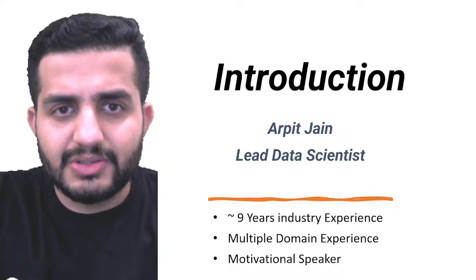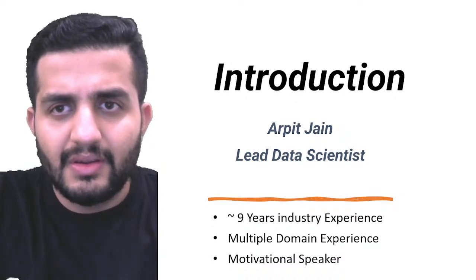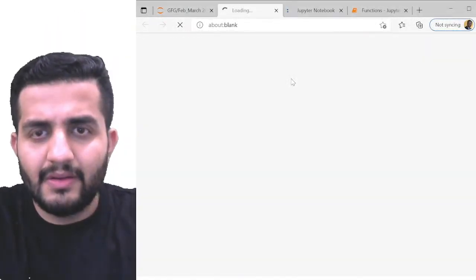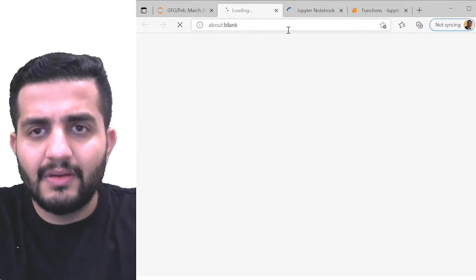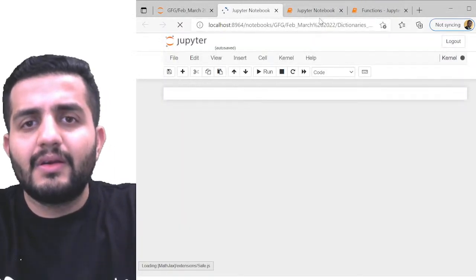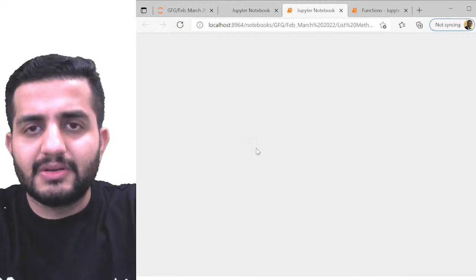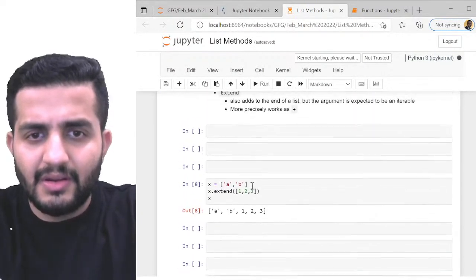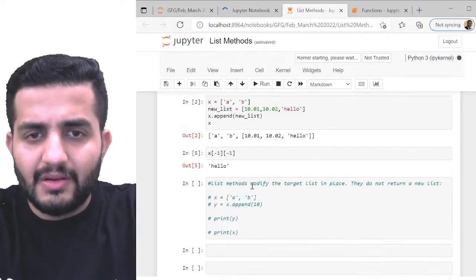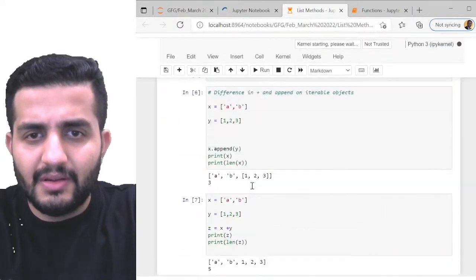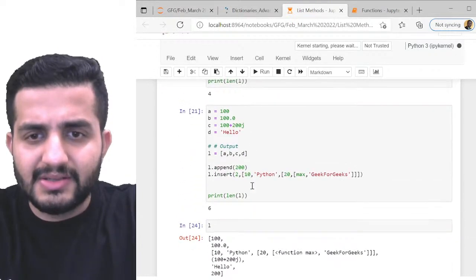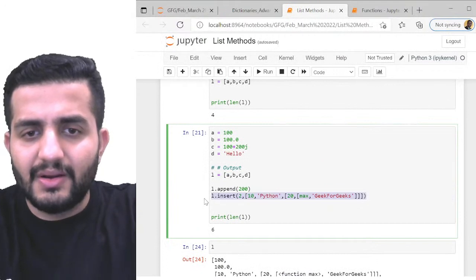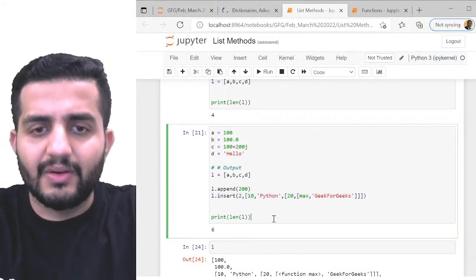Let me pull up that question also. It should be in list methods if I'm not wrong. Okay, widget study about append exercises. Okay, this is the one. I got it.